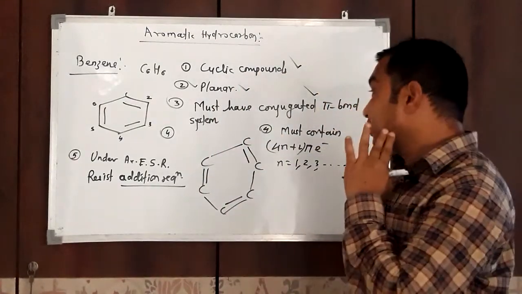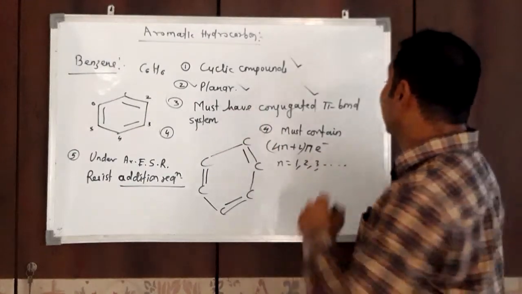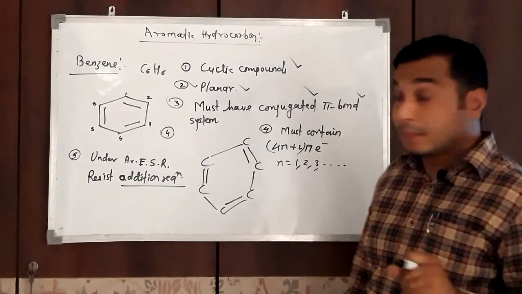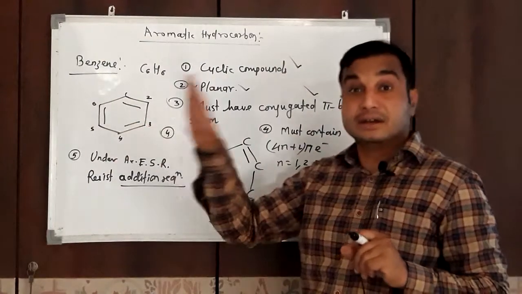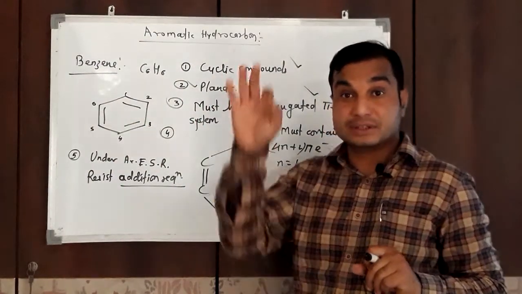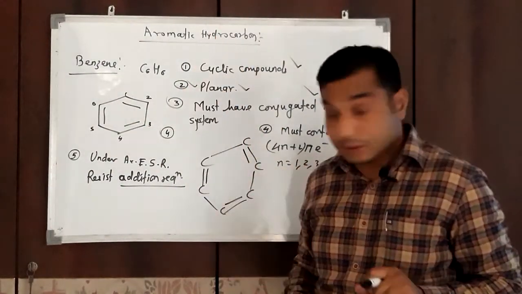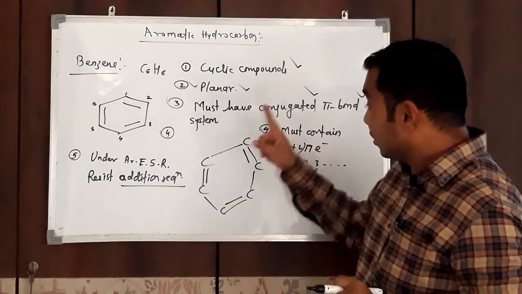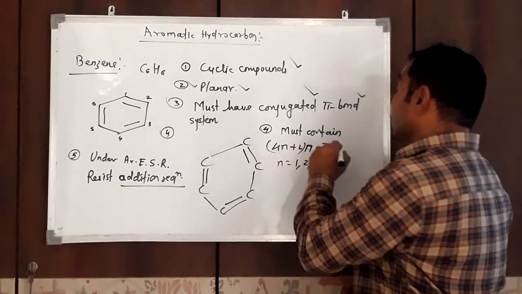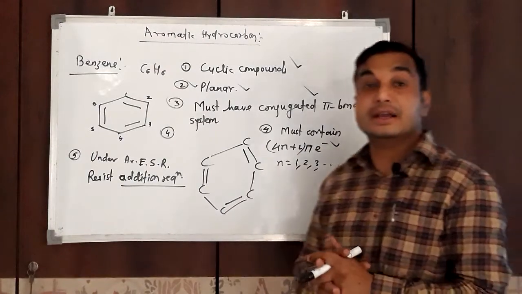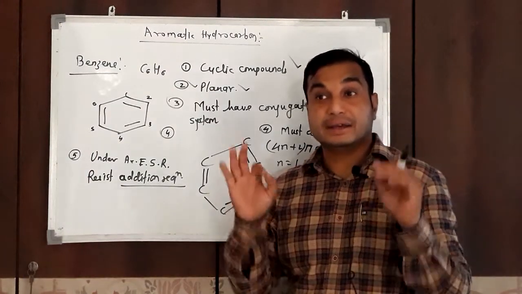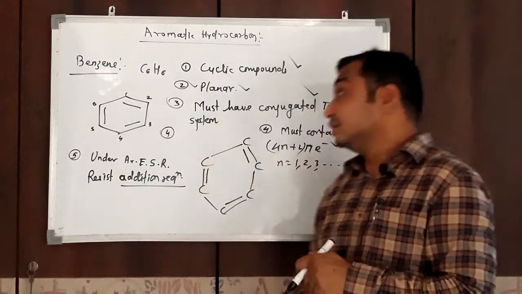Next, it must have a conjugated pi bond system, that is, alternate pi bond and sigma bond system. And the organic compound must have 4n plus 2 pi electrons, then and only then it is aromatic.